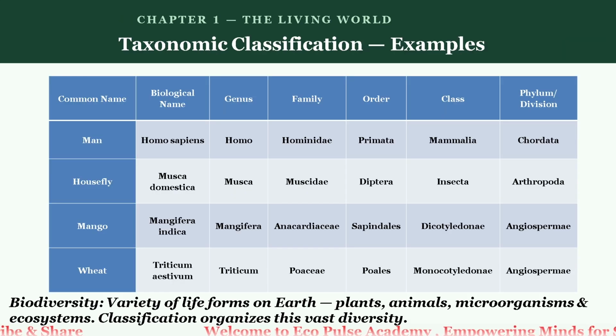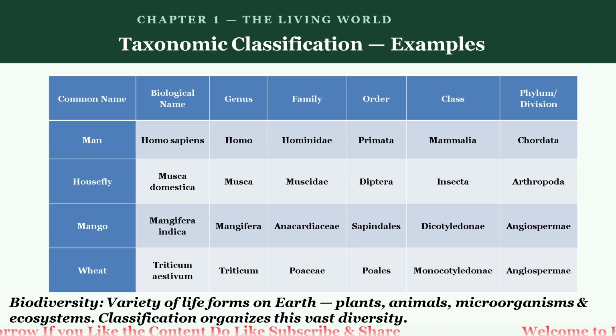Taxonomic classification and their examples. Living organisms share common characteristics and are classified based on their similarities and differences in form and function. Taxonomy and systematics provide a structured way to study and understand the vast diversity of life on earth. Let's understand this table. Here is the common name, the biological name, and the genus, family, order, class, phylum, and division.